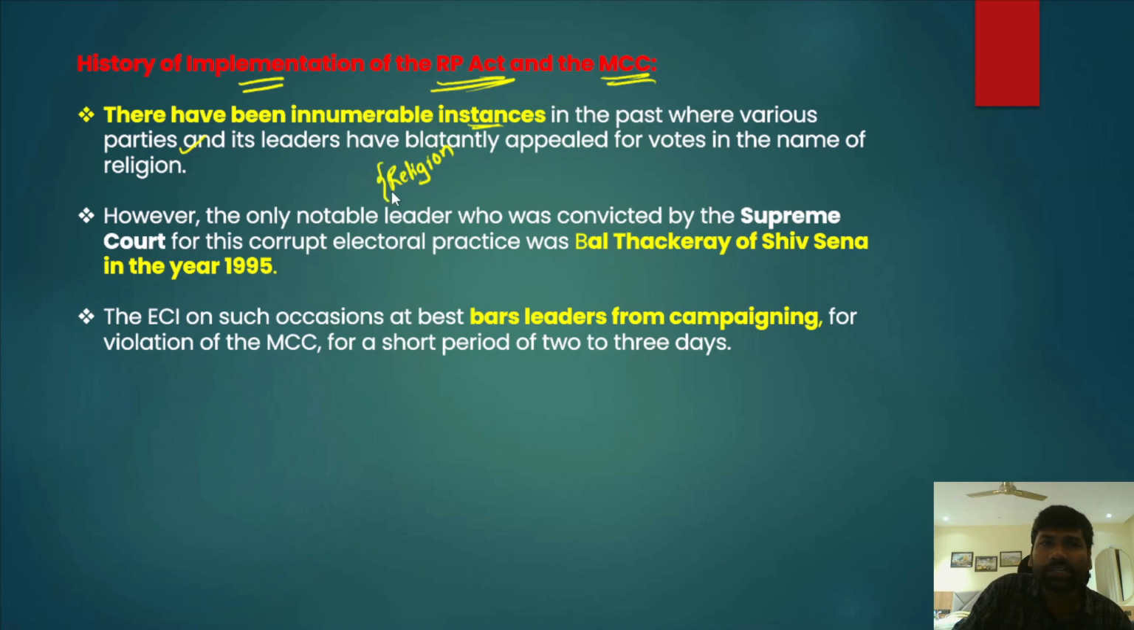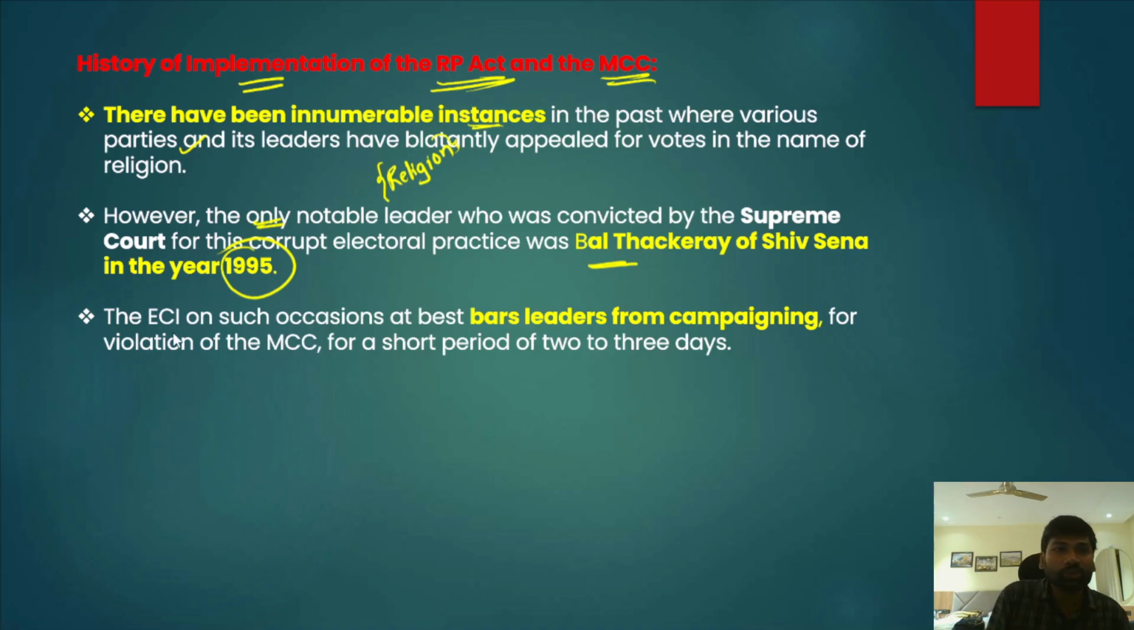Their ultimate objective is winning elections. So in order to win elections, they are adopting these corrupt and unethical means. However, these unethical and corrupt means were prohibited by different legislations, Supreme Court guidelines, and at the same time the Model Code of Conduct. However, the only notable leader who was convicted for the use of religion for inciting violence was Bal Thackeray of Shiv Sena in the year 1995. He was convicted by the Supreme Court.